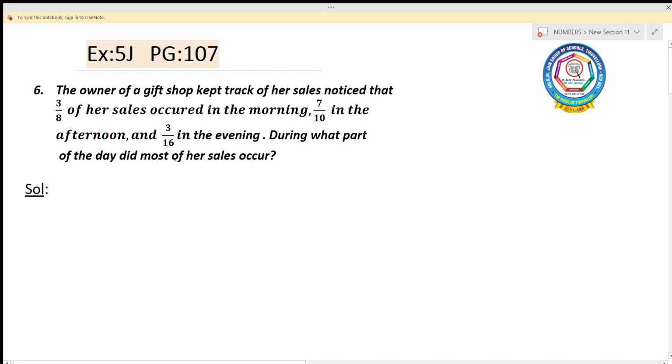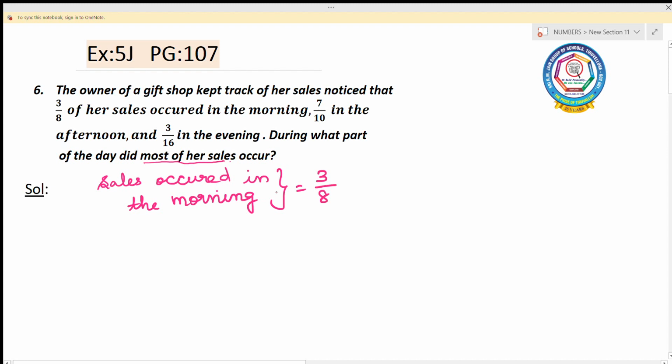Here the sales occurred in a whole day are given, and we want to find during which part of the day most of her sales occurred. So we'll write the given things first. The first thing is sales occurred in the morning. The fraction is 3/8.